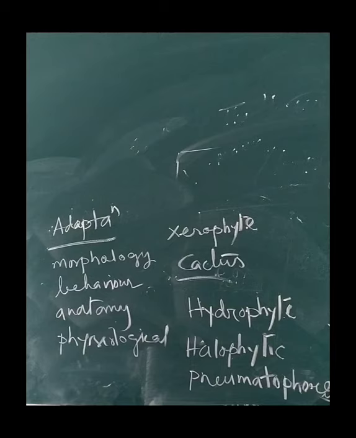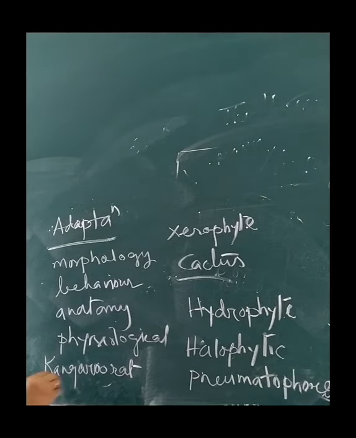Similarly, adaptation in animals, like the kangaroo rat. The kangaroo rat in the North American desert is capable of meeting all its water requirements by internal oxidation of its body fat, and it also concentrates urine, so a minimal volume of water is used to expel this excretory product.